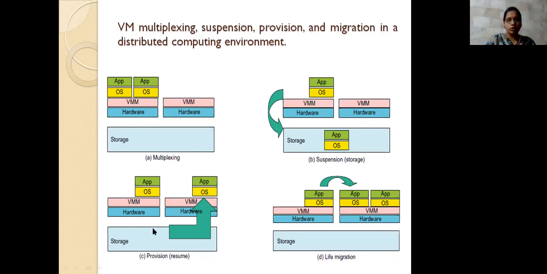And again in the third one, it provides the operating system in another environment. Here we are providing a copy of this to another environment. This is the migrating one, sorry, this is the migrating into this one. In the fourth diagram you are representing this migrating. Here also you are migrating from this environment into this environment. So these are the two examples for the migrations.